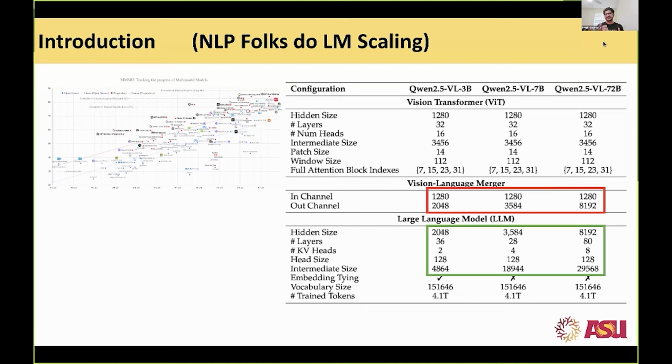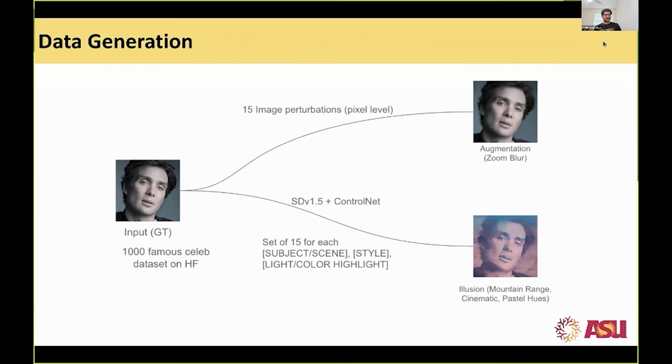But exactly that's the fallacy, because the vision language merger does not completely align the vision and language side. If you keep on scaling the language side, you will still not be able to understand perceptually what is actually going on. So, how would you test it?